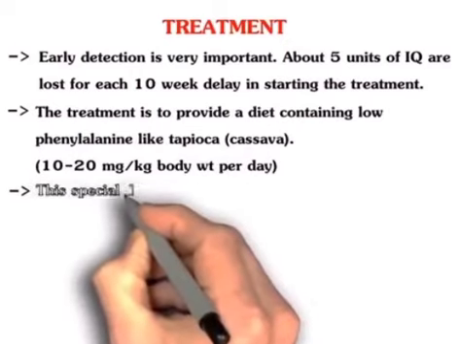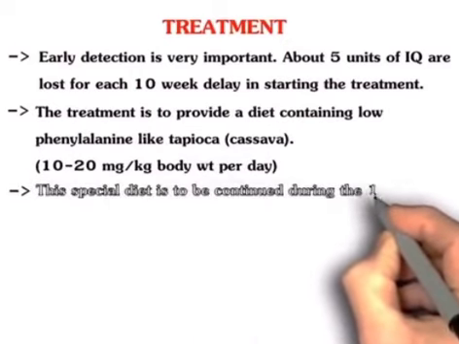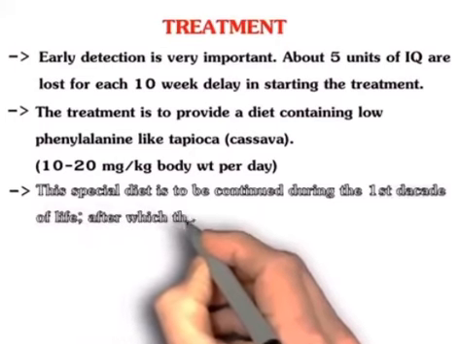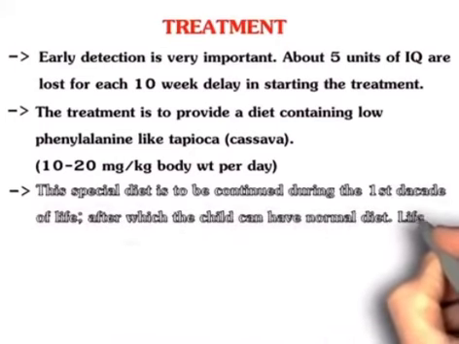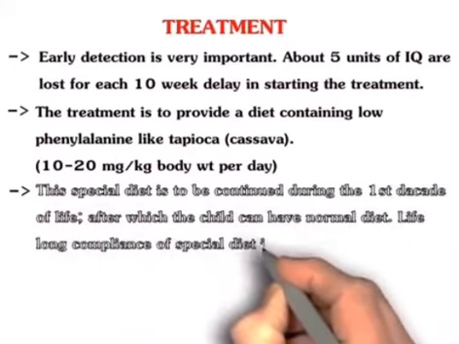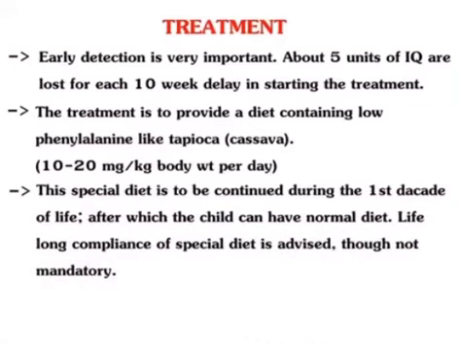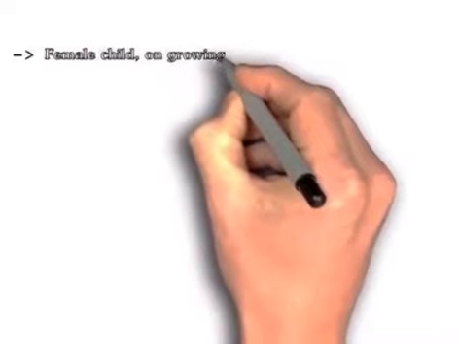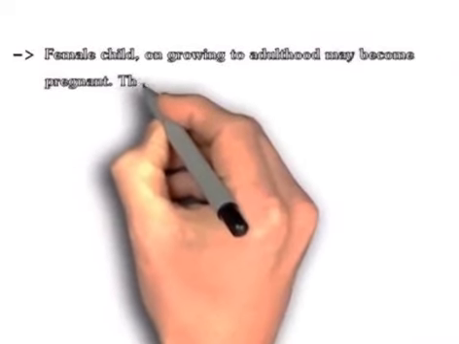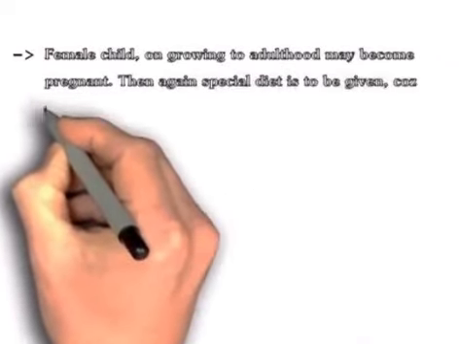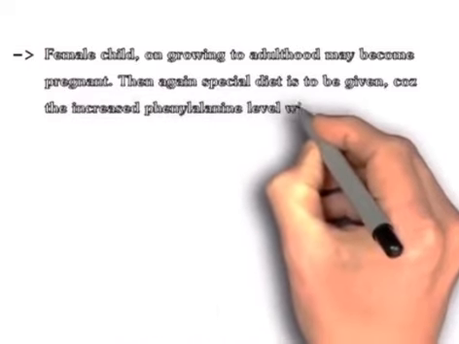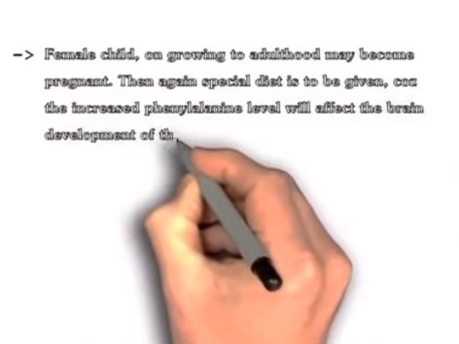This special diet is to be continued during the first decade of life, after which the child can have a normal diet. Lifelong compliance of special diet is advised, though not mandatory. A female child, on growing to adulthood, may become pregnant. Then again special diet is to be given because the increased phenylalanine level will affect the brain development.